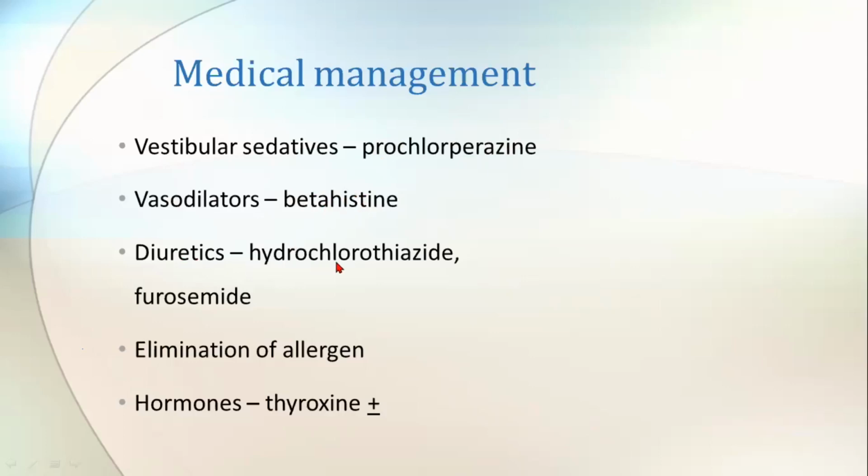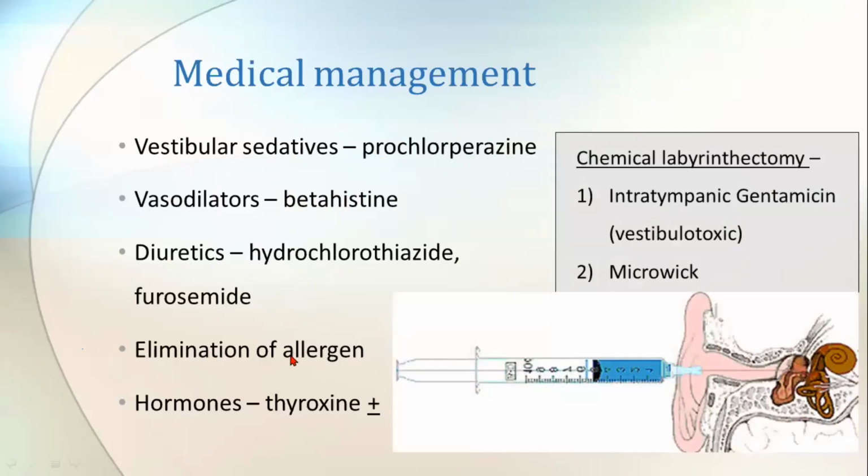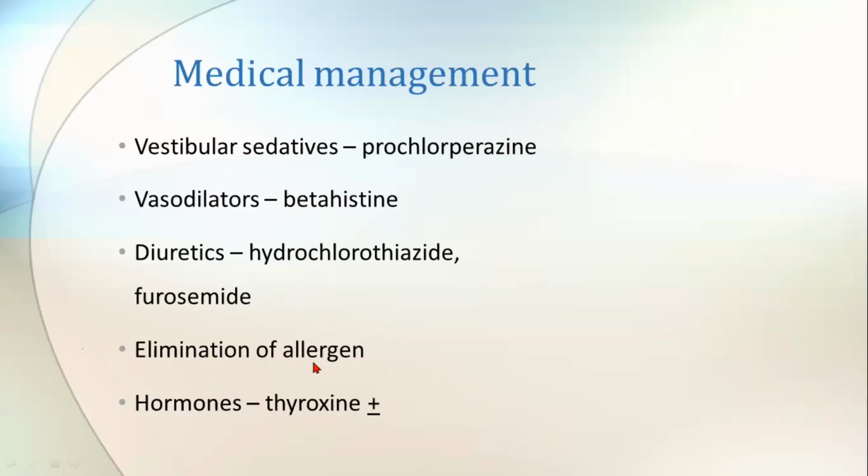And diuretics like hydrochlorothiazide and furosemide can be given, which will decrease the water content, and as the endolymph content decreases, the patient's symptoms can improve. Also you can ask the patient to take a low salt diet as well as a caffeine free diet, right? And if you find any allergic etiology, you can treat accordingly. And if hypothyroidism is found, you can treat that accordingly, right?